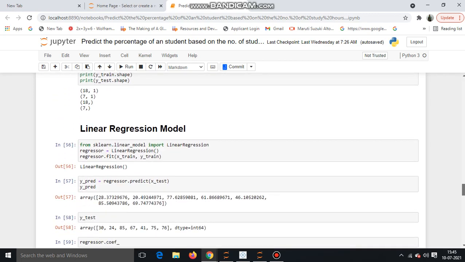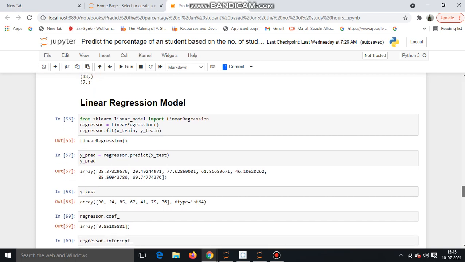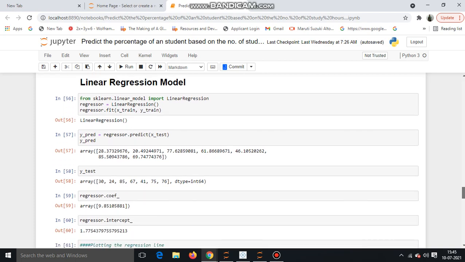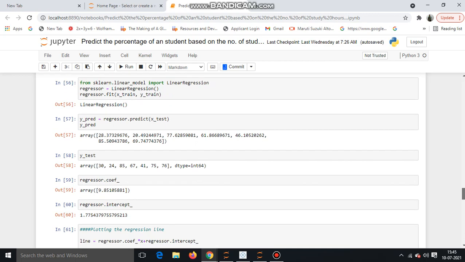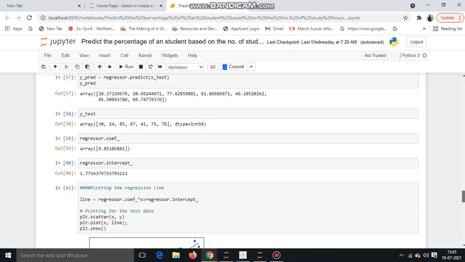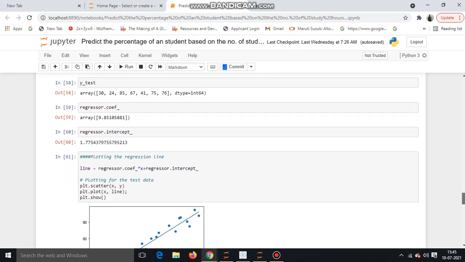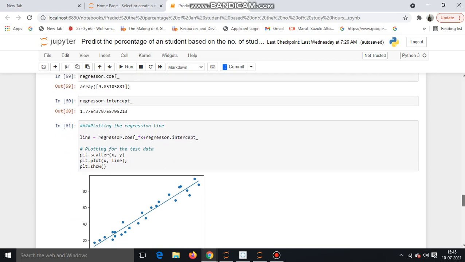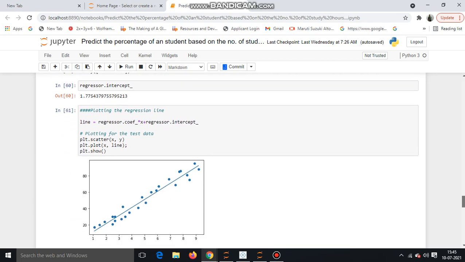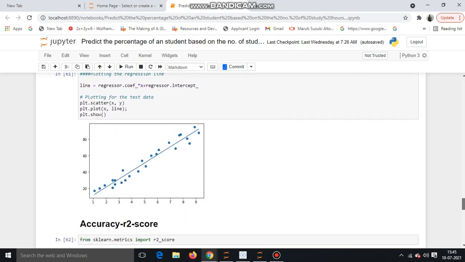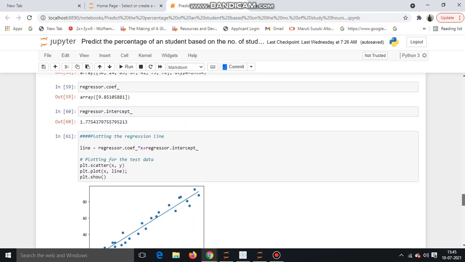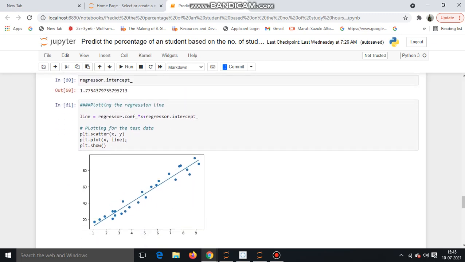Afterwards, we have to use our linear regression model. And we have to find out the predictions, the regression coefficient and the regressor intercept. After getting these values, we have to plot our regression line. That is our equation, y is equal to mx plus c. According to that, we get this scatter plot.